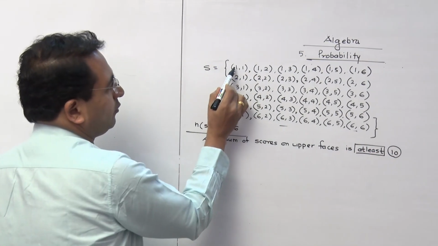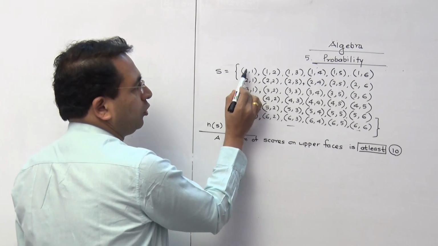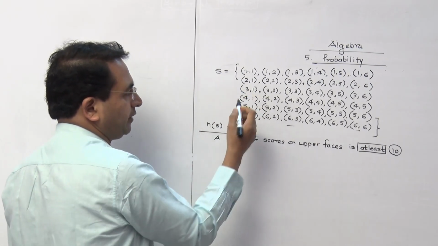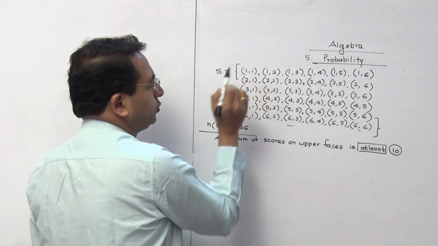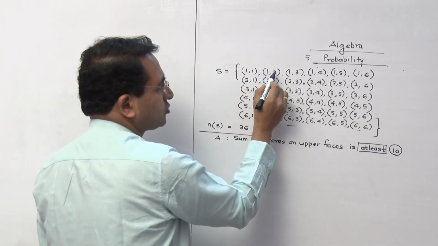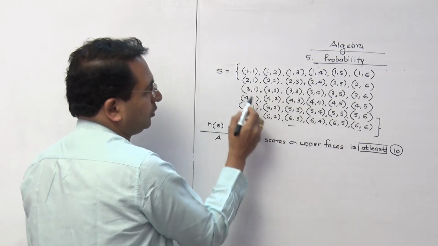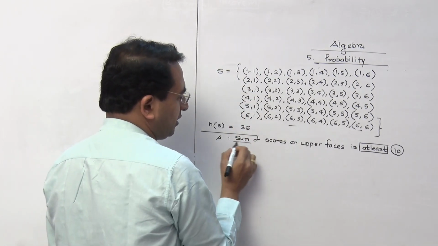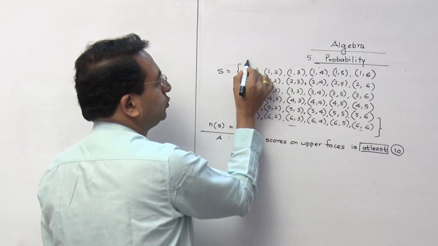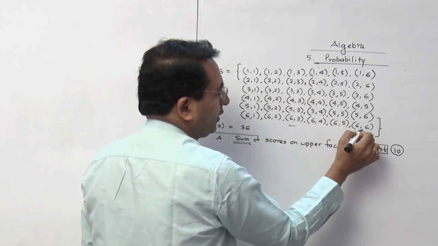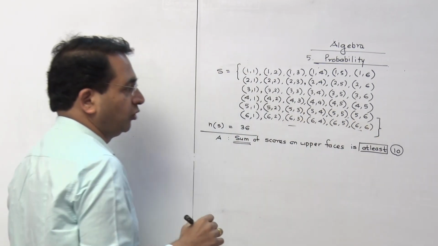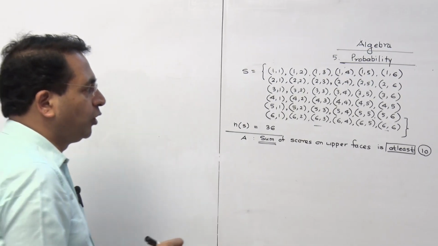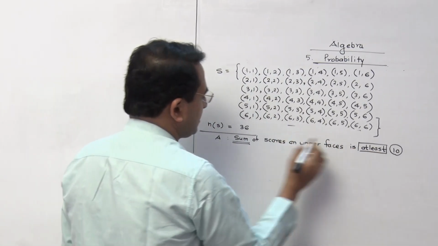Now tell me, if you add these, they are called scores on the upper faces. So 1 plus 1 is 2, 1 plus 2 is 3, like that. Now you tell me, the minimum sum that you are going to get is 2, and the maximum you are going to get is 12. And we want minimum sum as 10.